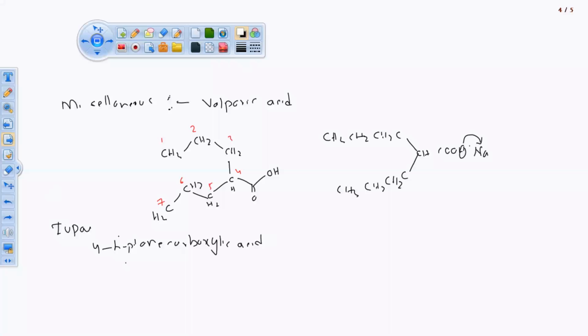Now we'll see the uses. We know that this one acts as an anticonvulsant, and it belongs to the category of valeric acid, a derivative of valeric acid. It is a miscellaneous drug.